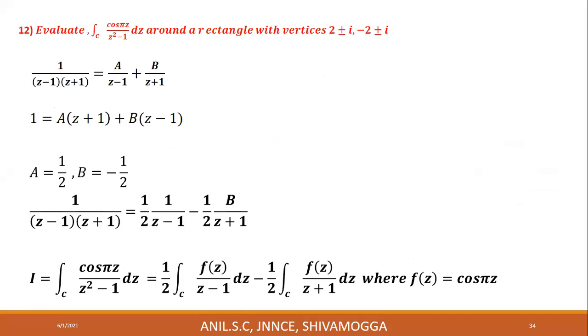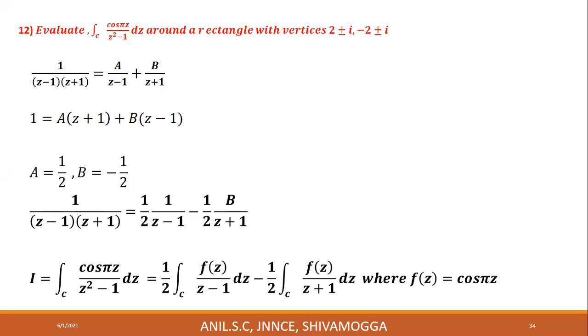Evaluate integral over C sin pi z square plus cos pi z square divided by z square minus 1 into dz around a rectangle with vertices 2 plus i, 2 minus i, minus 2 plus i, and minus 2 minus i.